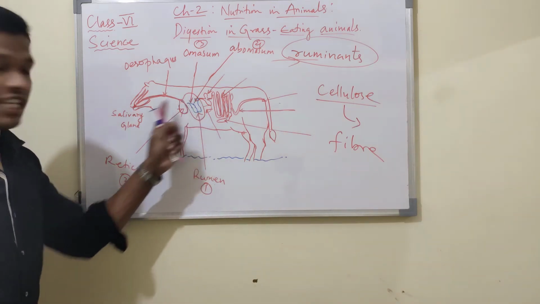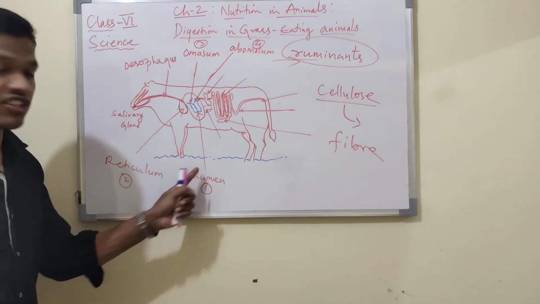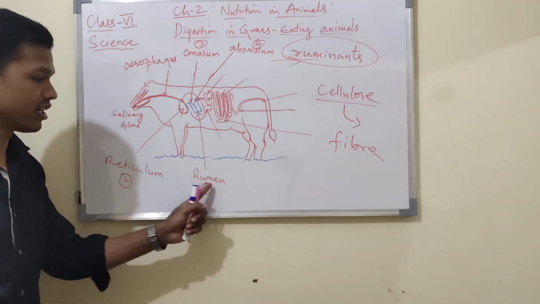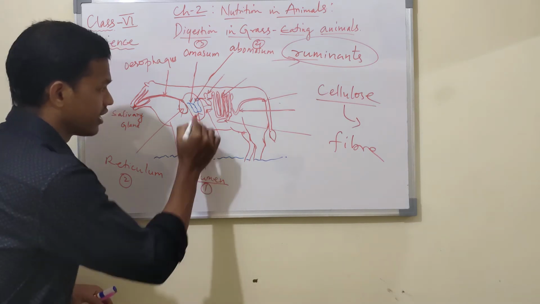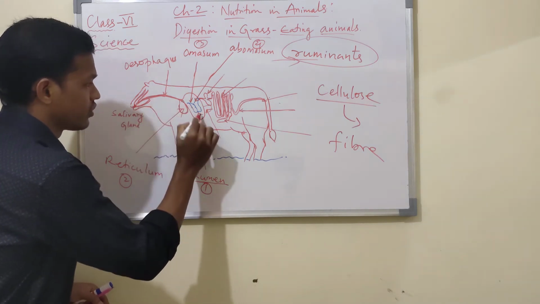Compared to all four compartments, this is the largest compartment, known as the rumen. The swallowed food reaches the rumen.